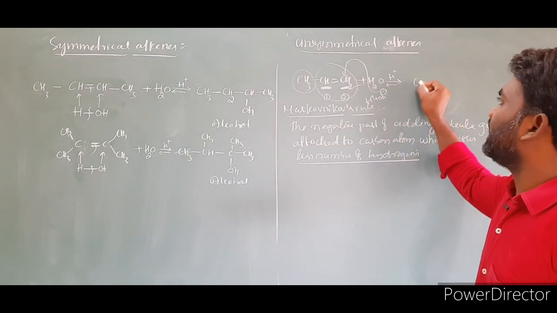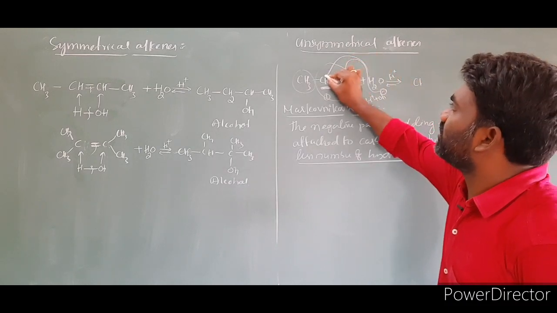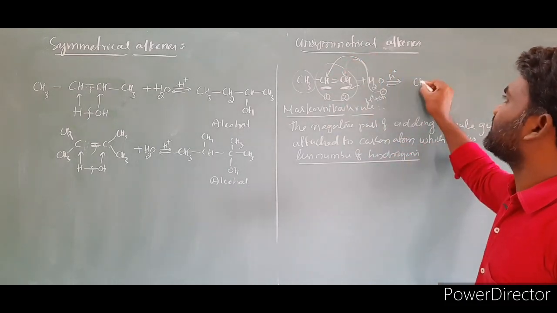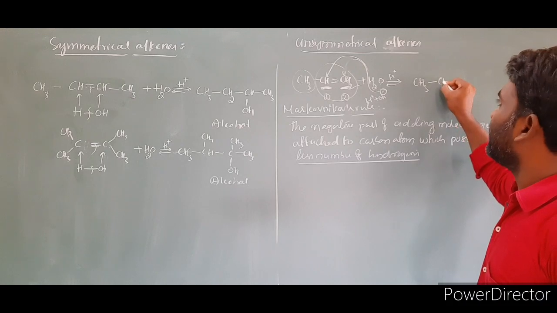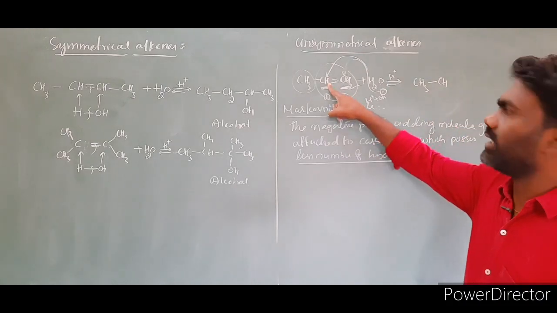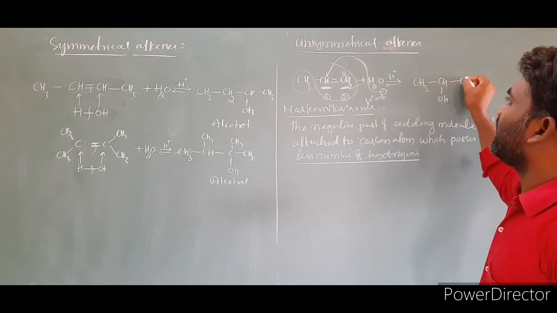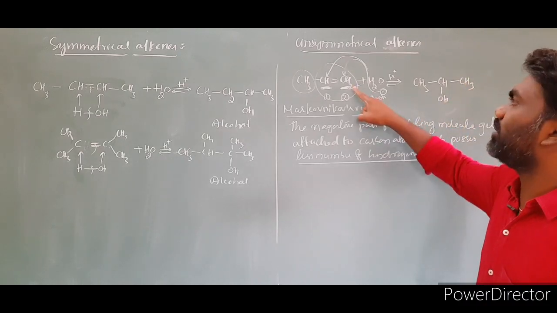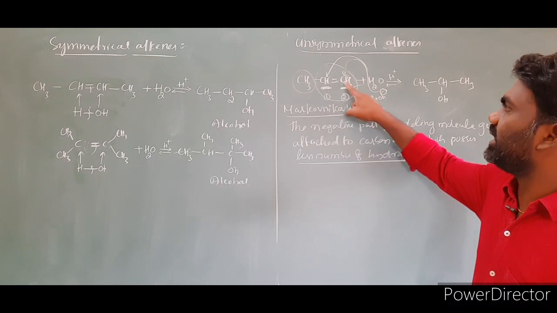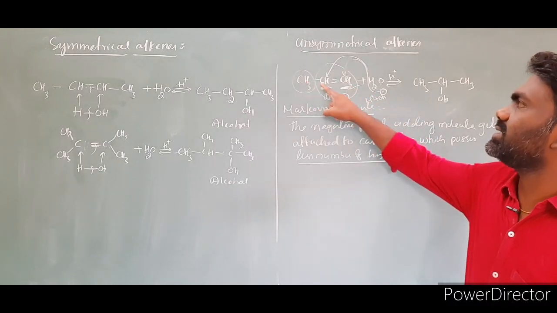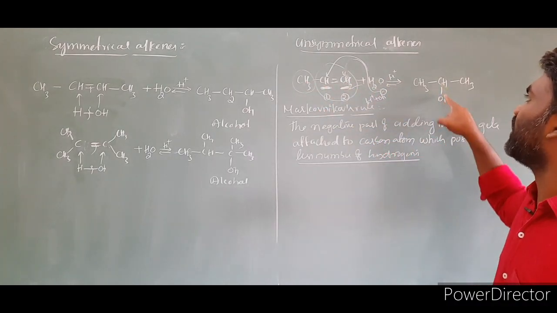Then the product is CH3, CH with only one hydrogen, and the negative part OH attached to it, then CH3. The remaining hydrogen is attached to the other carbon, CH3 CH(OH) CH3.